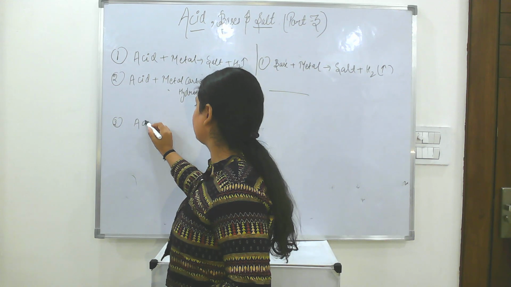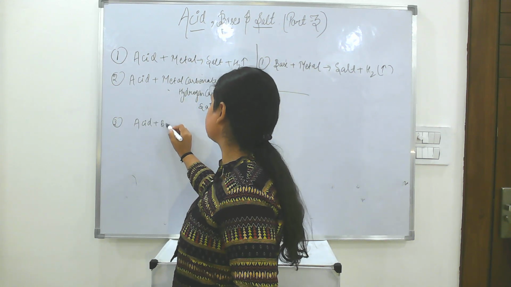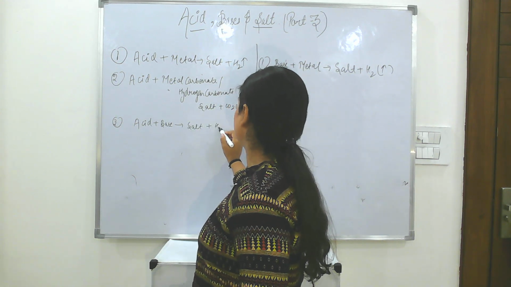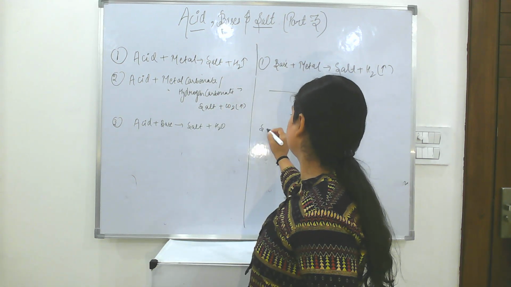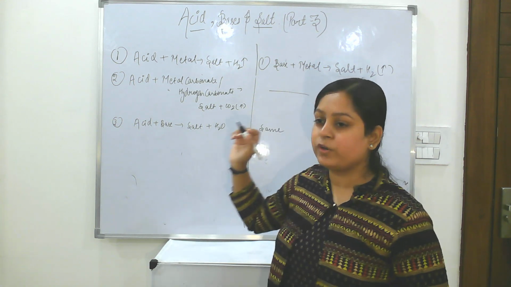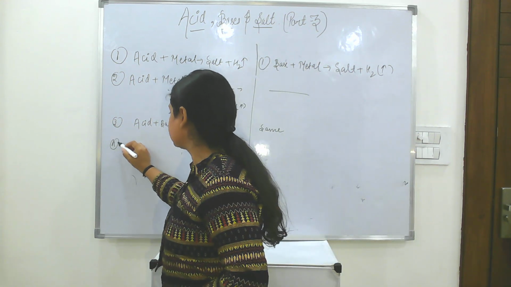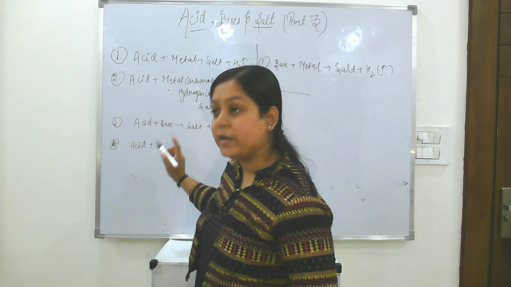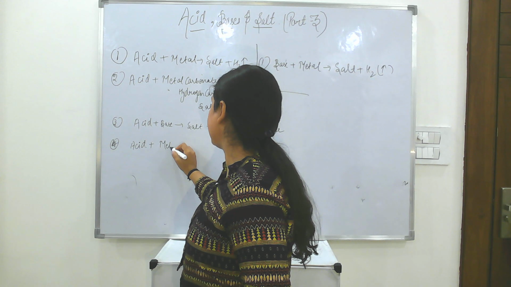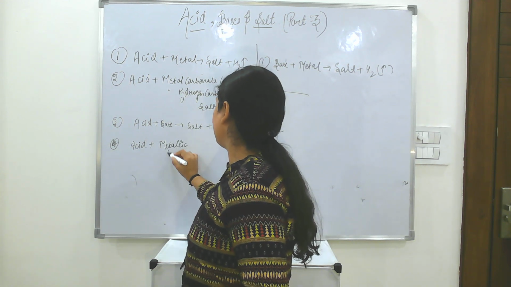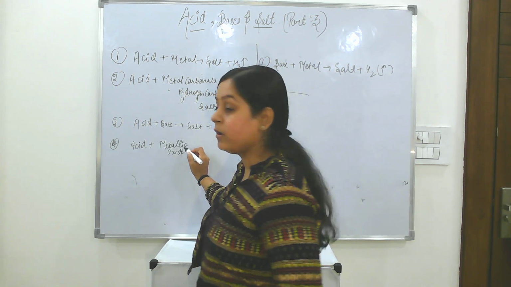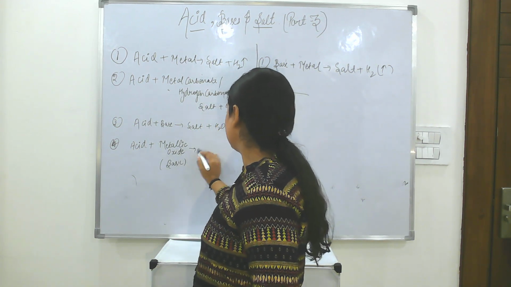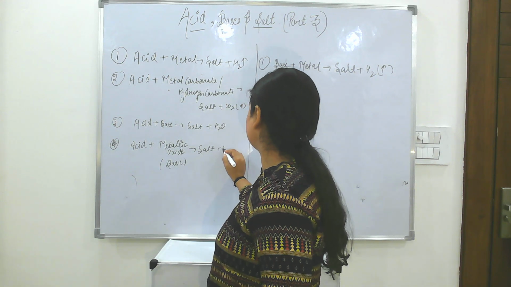Same reaction for both of them. Acid when reacting with base will form salt plus H2O. Here also same. Fourth reaction: when acid reacts with metallic oxide, which are basic in nature, they will form salt plus water.